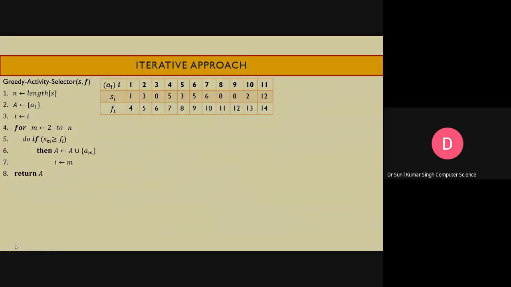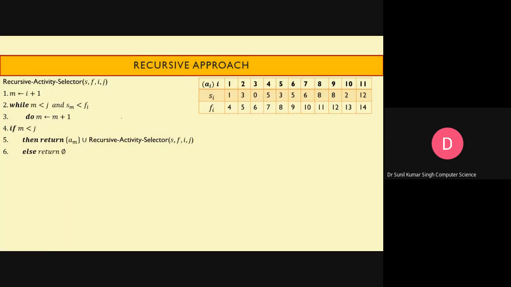Now let's talk about the recursive approach. Four parameters are required: the starting times, the finishing times, and two indices, one indicating the first activity and the other indicating the last activity. Note that in the previous algorithm, we were by default selecting the first activity, I mean scheduling the first activity. But here, we are not going to do it like this.